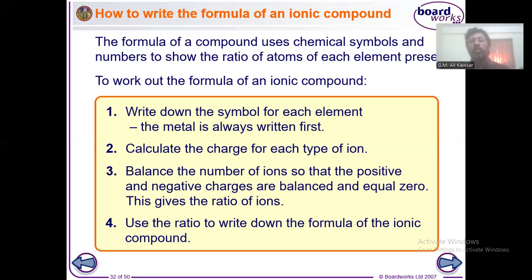So the number of positive ions and negative ions should be equal, so that they can cancel each other. When you exchange the charges properly, you will get the neutral particle of a molecule. I hope you understood.